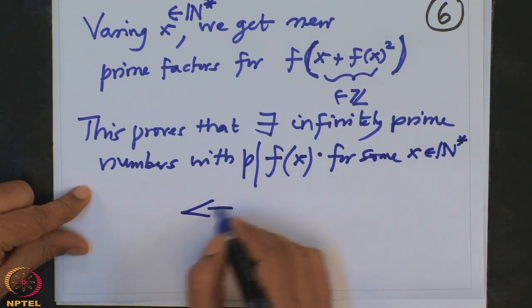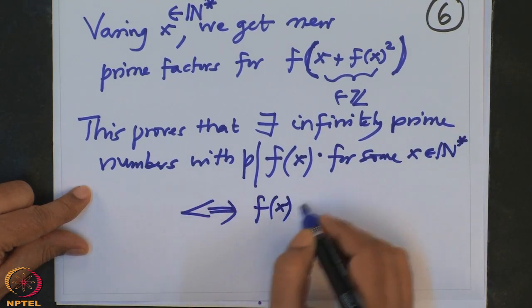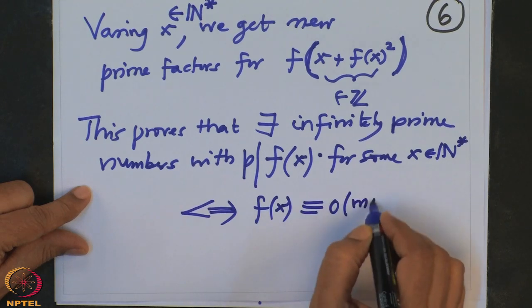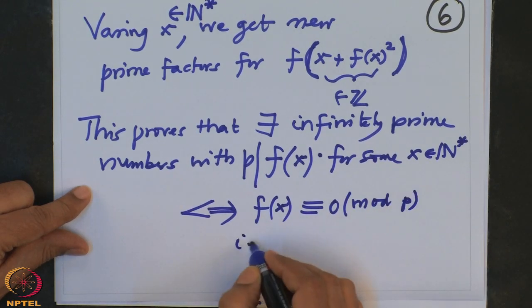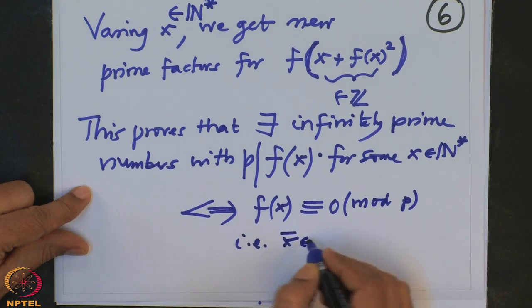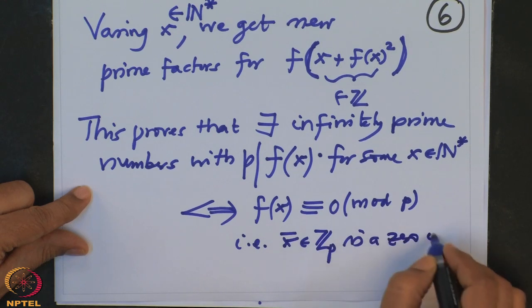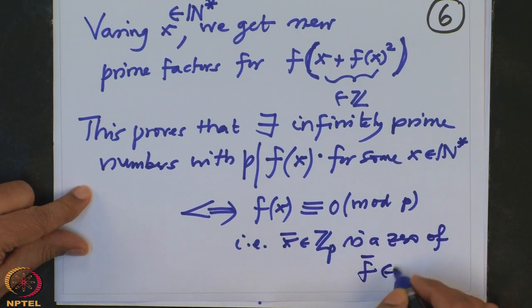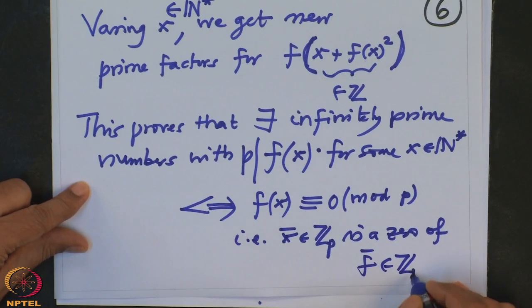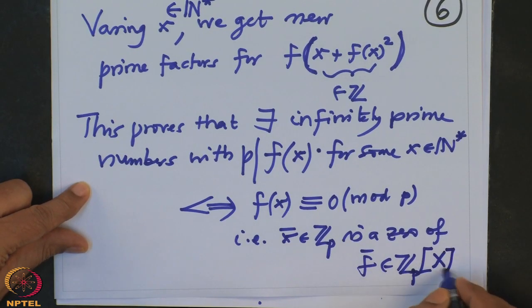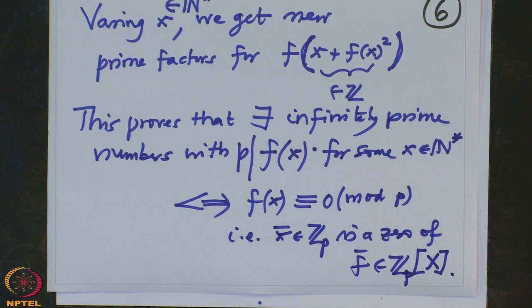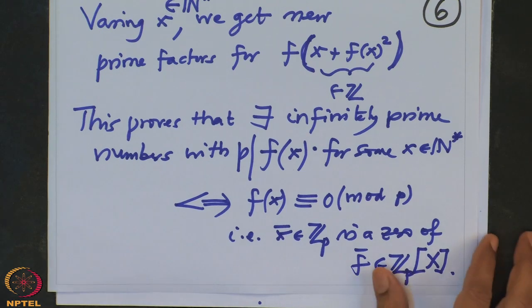This is equivalent to saying f of x is congruent to 0 mod p. That is, x bar in Z mod p is a zero of f bar in Z mod p x. That is what we wanted to prove. And we noted therefore that we applied this to f equal to phi n, the cyclotomic polynomial. So that proves that corollary.